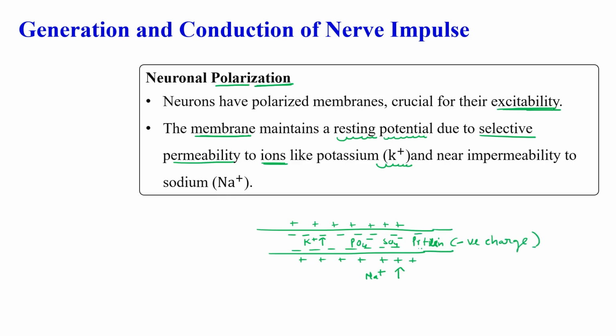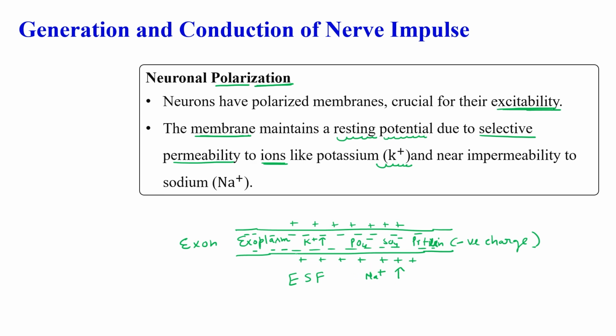So if we compare with the outside, the extracellular fluid, this is the axoplasm. Axoplasm means the cytoplasm present inside the axon. The concentration of potassium is higher inside the axoplasm compared with the outside extracellular fluid.